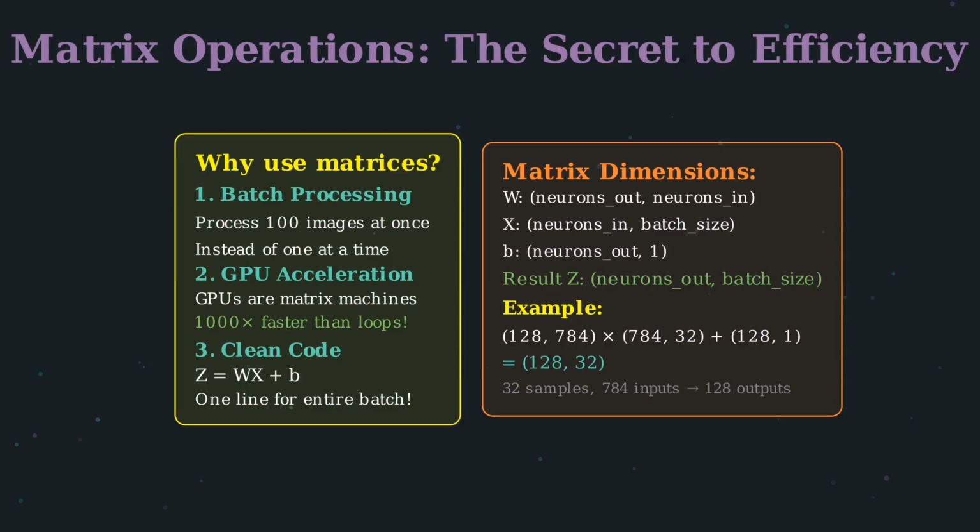For example, if we have 784 input features, 128 neurons in the next layer, and a batch of 32 samples, we multiply a 128 by 784 matrix with a 784 by 32 matrix, resulting in a 128 by 32 matrix. Each column of the result corresponds to one sample in the batch. Matrix operations transform neural networks from a theoretical curiosity into a practical, scalable technology.